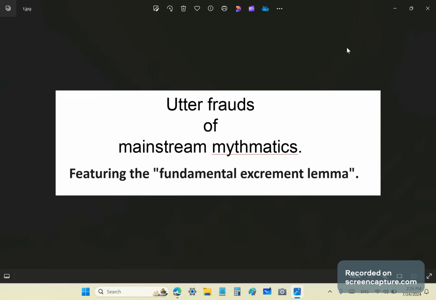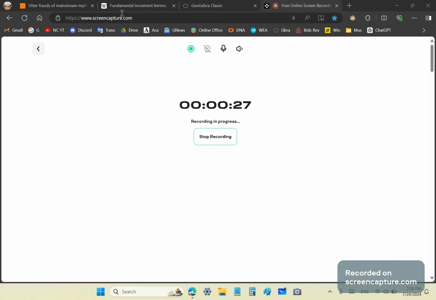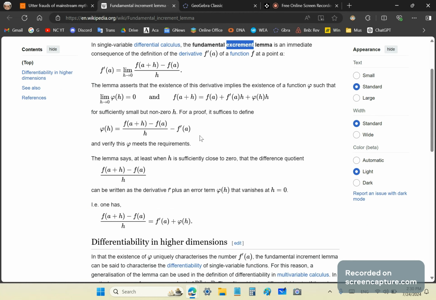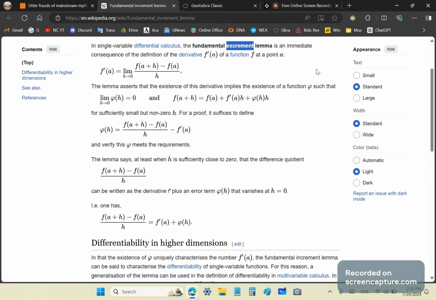My name is John Gabriel, and today we're going to be talking a little bit more about the utter frauds of mainstream mathematics. You know, those fools known as mathematics and calculus lecturers or teachers. And as a special topic again, we're going to be featuring the fundamental excrement lemma. So let's begin. Wikipedia says, in single variable differential calculus, the fundamental excrement lemma is an immediate consequence. Oh, they got it right there. That's just amazing. It is an excrement lemma. Immediate consequence of the definition of the derivative. Now let's see why this is so problematic.